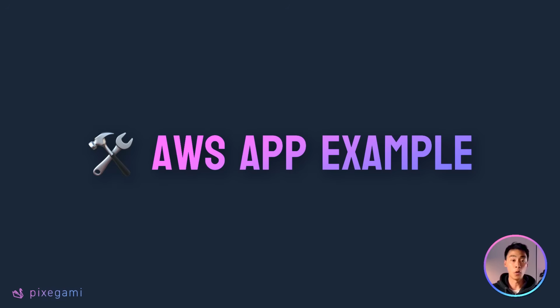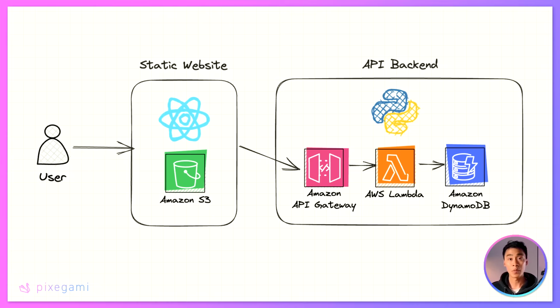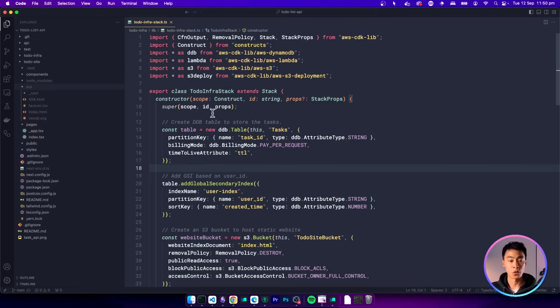So now that we've gone over the basics of AWS and looked at how to create and use some of these resources, let's go back to the beginning and take another look at that app that I showed you at the start of the video to see how it was configured. The app was a to-do list application with a static Next.js frontend and a Python backend. This is the source code for the app.